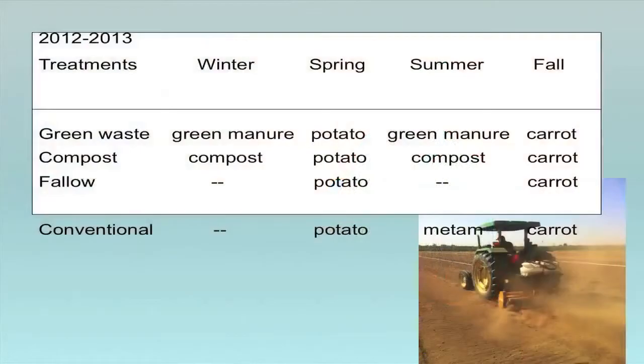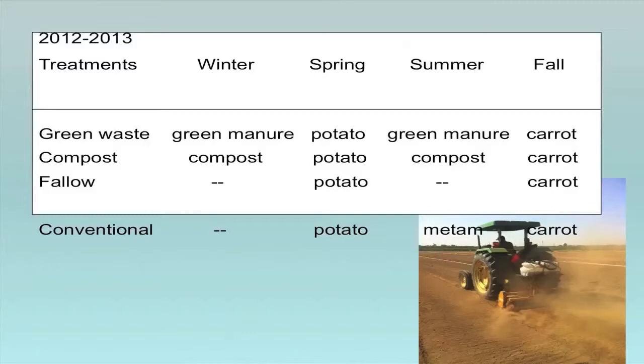So in this next experiment, we used some more woody sources of manure, green waste, we call it. So one treatment is called green waste, and so it's not fully composted. It's still biologically active. Another treatment received composted green manure. So this is cold. It's not active any further. And then a treatment we called fallow, and then the conventional.